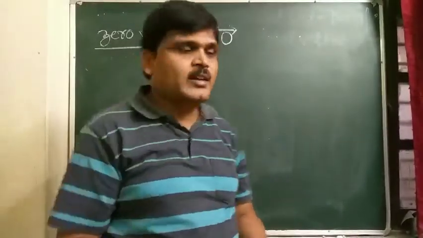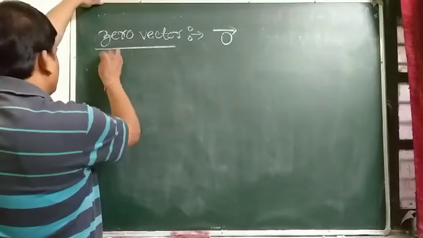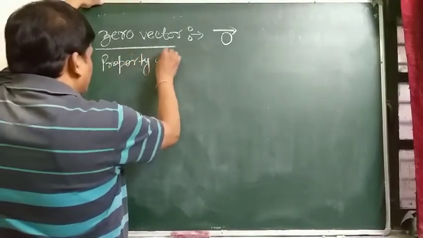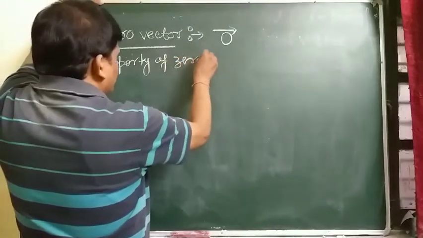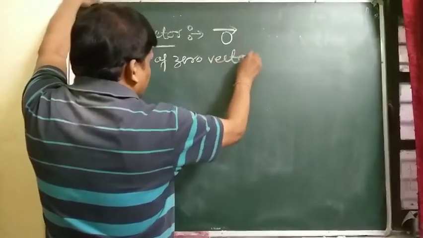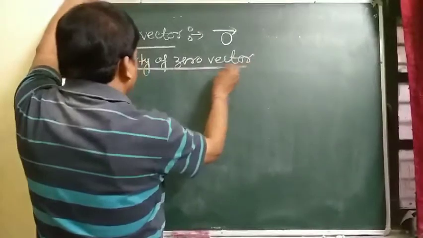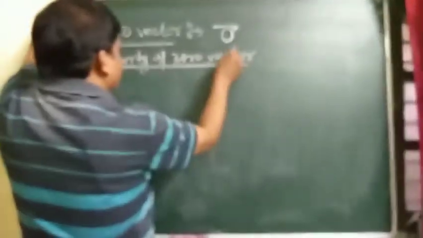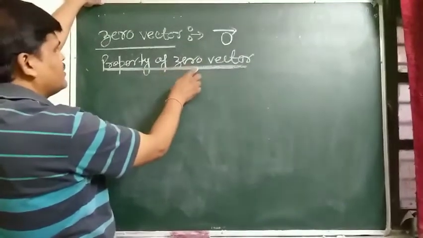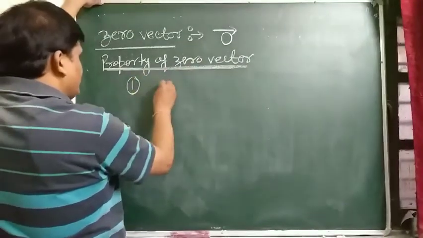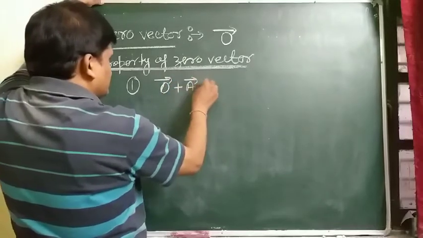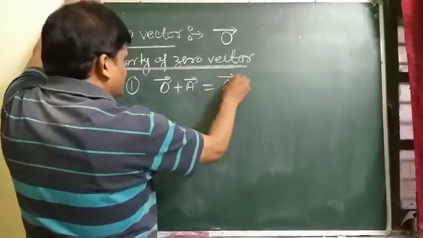Zero vector. And the properties of zero vector, student: its magnitude is 0 and it has an arbitrary direction. First property: if a zero vector is added to a given vector, the answer comes out to be the given vector.